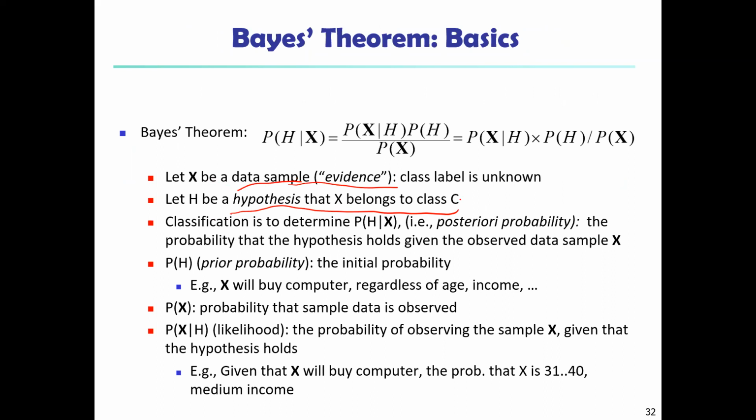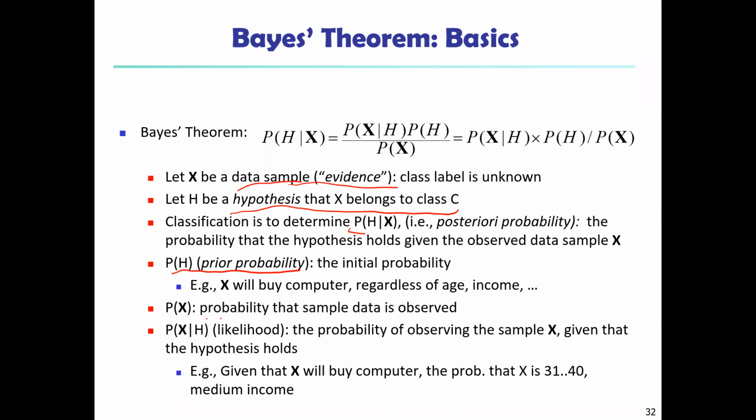For the classification problem, we want to determine P of H given X, the posterior probability, the probability that the hypothesis holds given the observed data sample X. P of H given X is the posterior probability, and P of H is the prior probability, the initial probability. For example, X will buy a computer regardless of age, income.